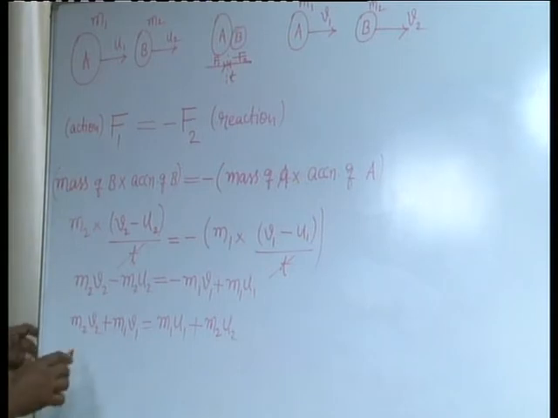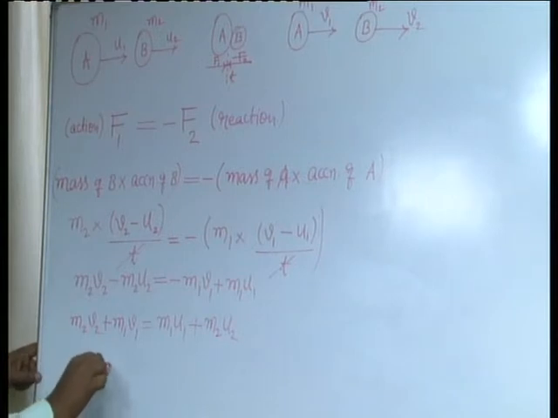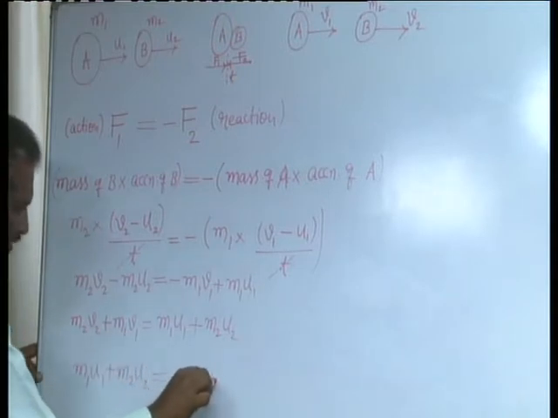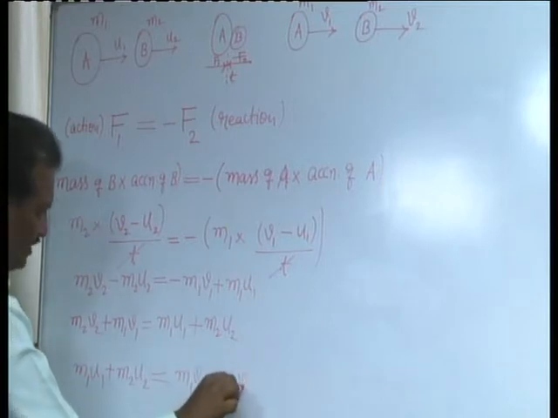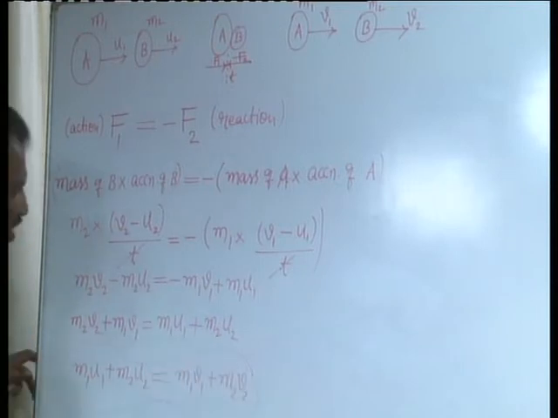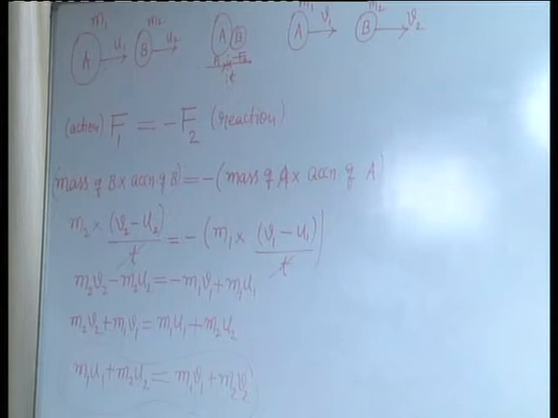So write this mathematical expansion in a familiar form: m1 u1 plus m2 u2 equals m1 v1 plus m2 v2. This is the mathematical form of the law of conservation of momentum, which is derived by making use of Newton's third law of motion.